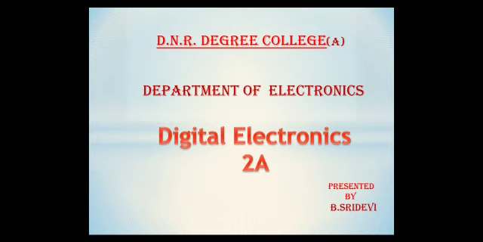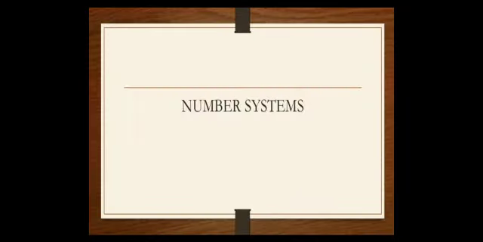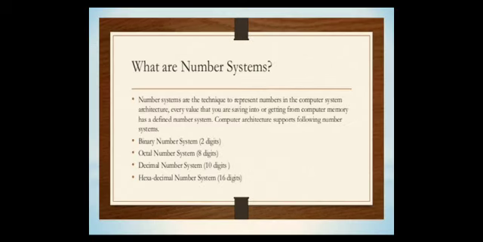Digital circuits are made from analog components, so the analog components' behavior should not dominate the digital components' behavior. Next, coming to the number systems and codes, here number systems and codes are divided into two ways: one is weighted and another one is unweighted codes. Weighted codes are binary codes, decimal codes, octal codes, hexadecimal and BCD, etc. And the unweighted ones are gray and XS3 codes. Here number system defines a set of values used to represent quantity.